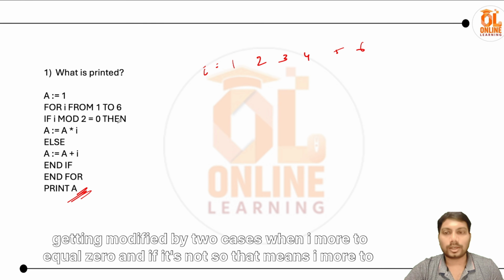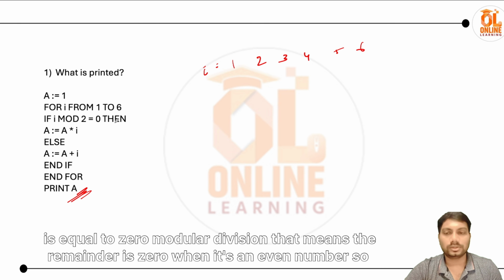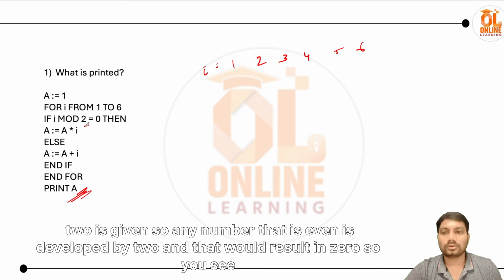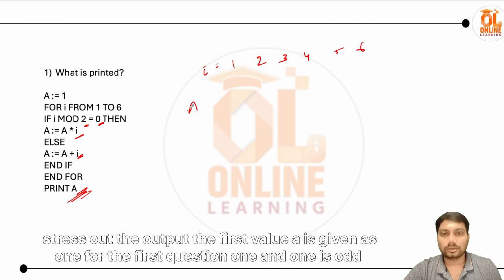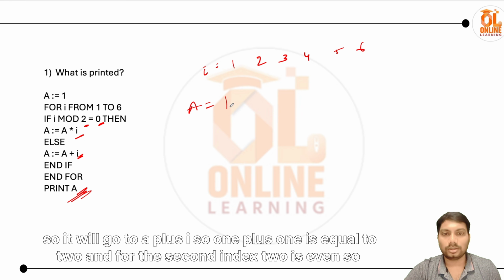I mod 2 equal to 0 is modular division. That means the remainder is 0 when it's an even number. Any number divided by 2 that results in 0 is even, so any even number will go to this case, and any odd number will go to the other case. So let's trace out the output. The first value of a is given as 1. For the first iteration, 1 is odd, so it will go to a plus I. So 1 plus 1 is equal to 2.